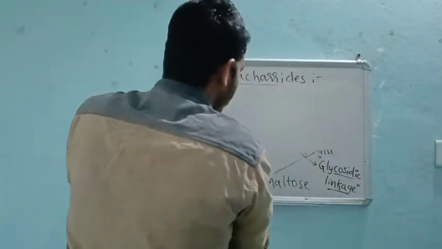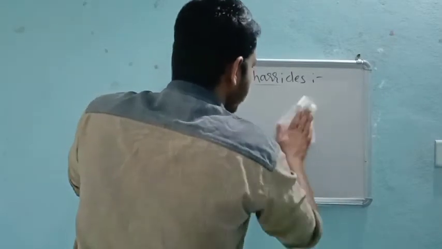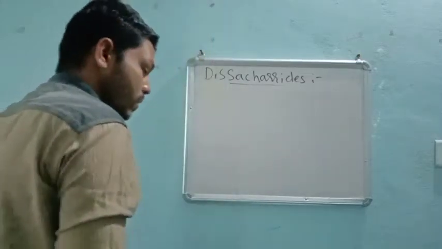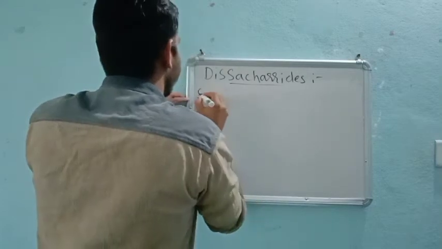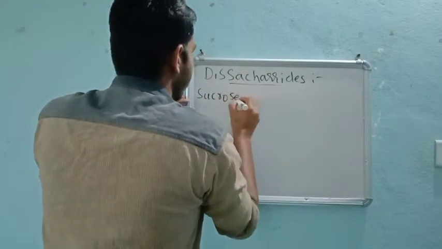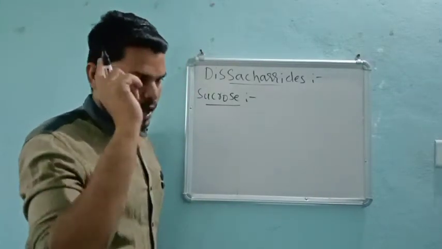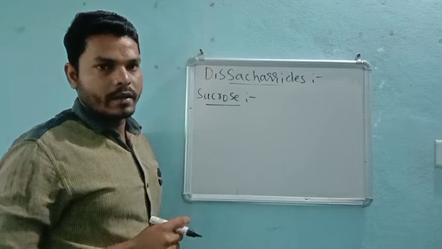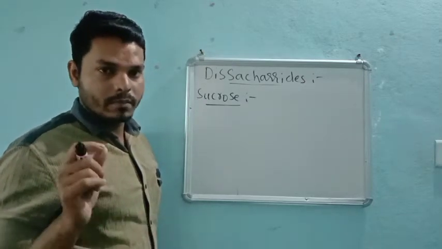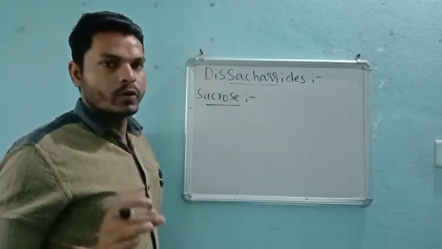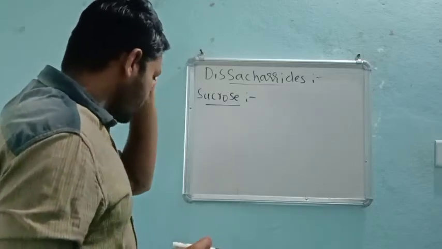So if we move towards the examples, the first example will be sucrose for your syllabus, or else you can go for maltose or lactose. So first we will see sucrose, right? They asked you about the Haworth structure as per last year's syllabus, but now the revised syllabus is a bit changed. So you need to see how they have arranged the syllabus, right?